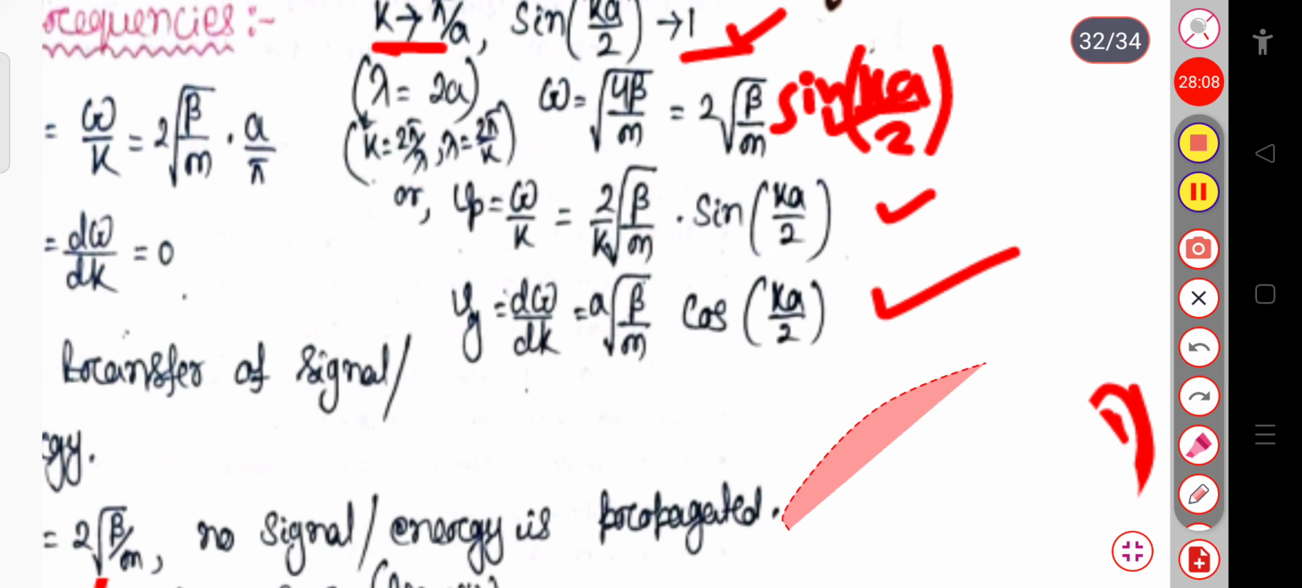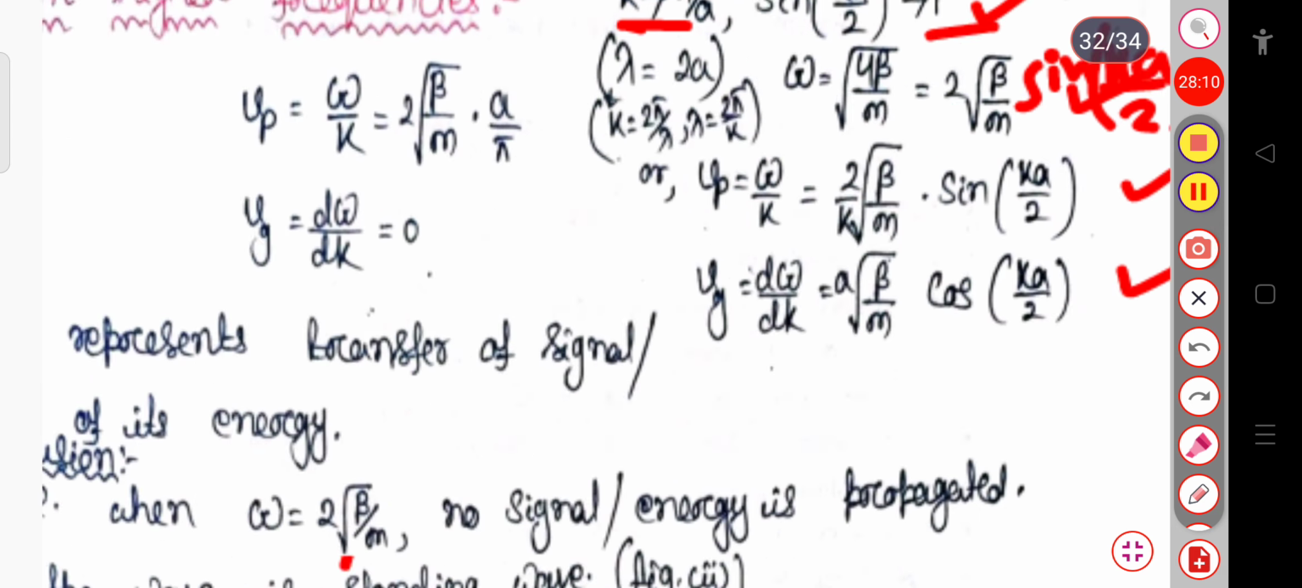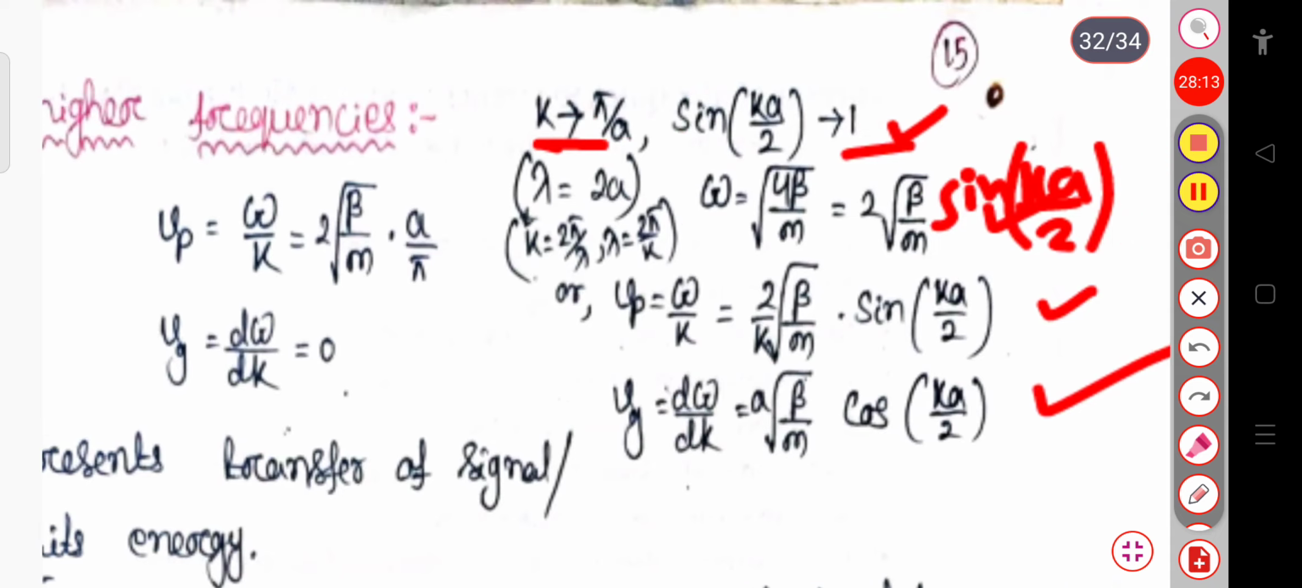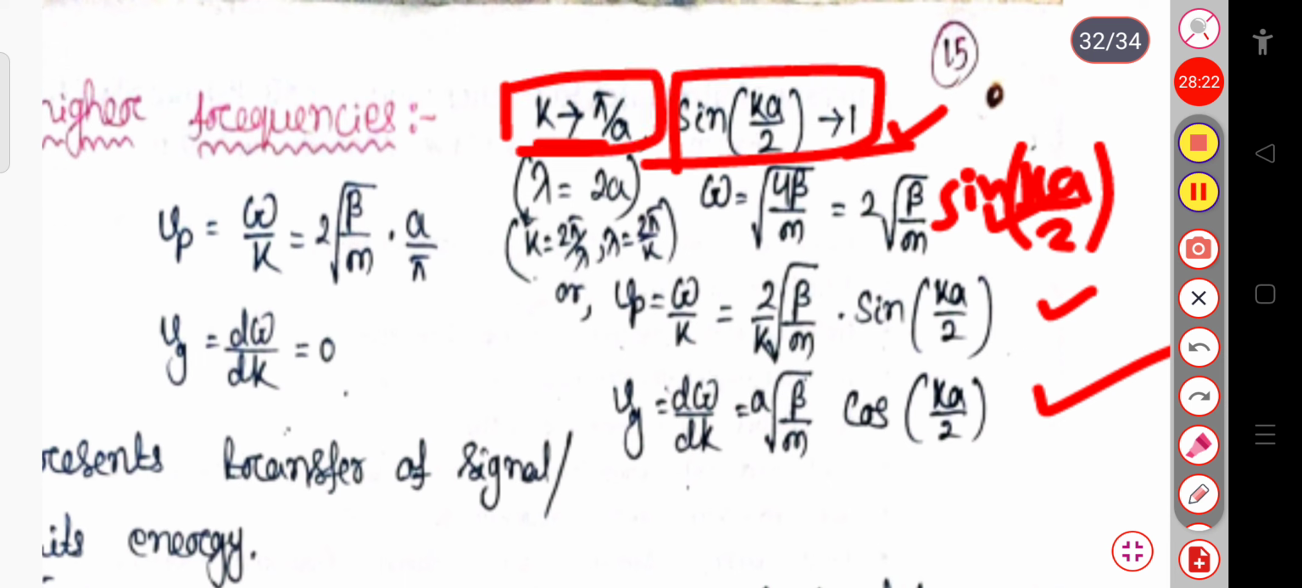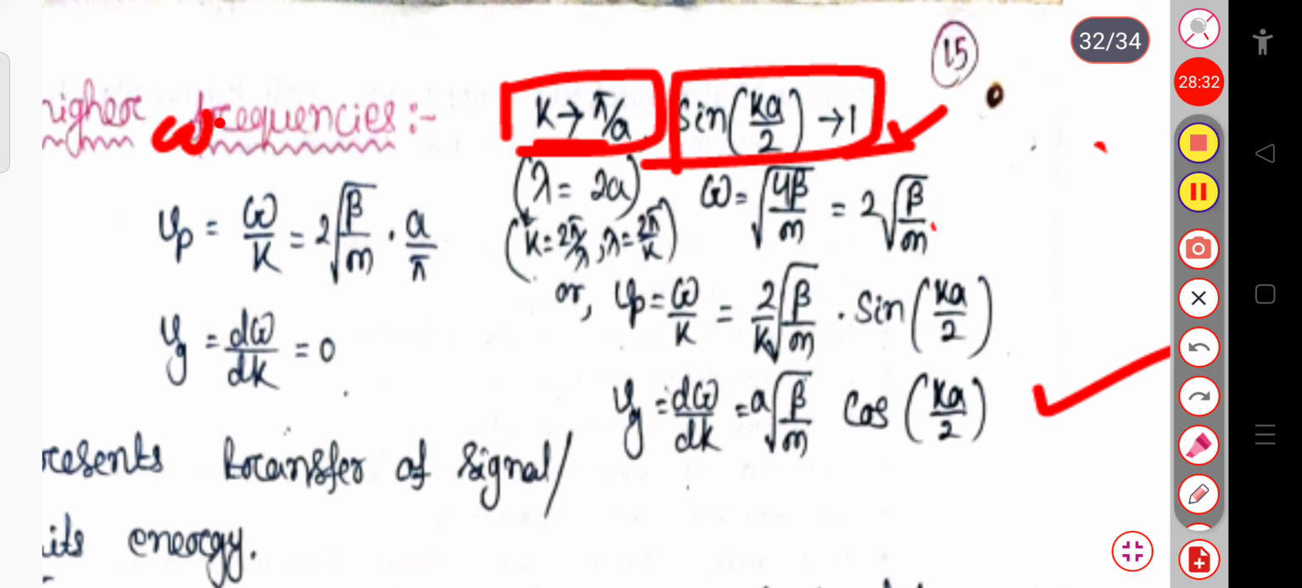Now also, when we are calculating for the high frequency, if I consider this k value to be pi by a, the sin(k a/2) term goes to 1. In that case, omega will be just like 2 into root over beta by m. If I take sin(ka/2), omega equal to 4 beta by m root over, or this will be 2 into root over beta by m, since the sin term goes to 1.